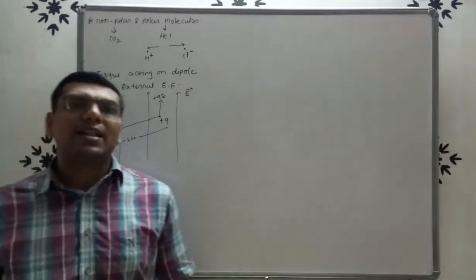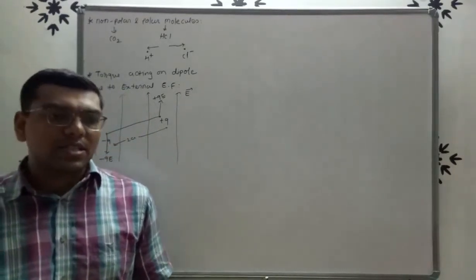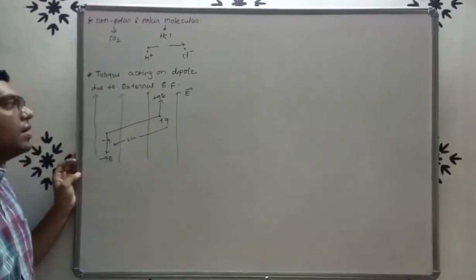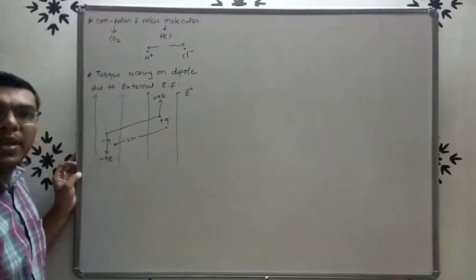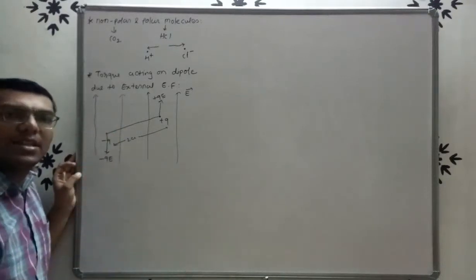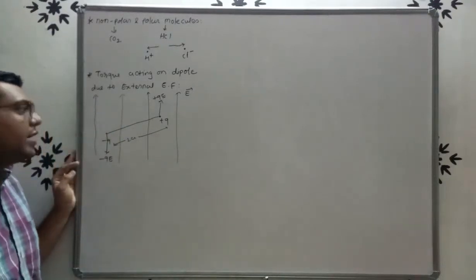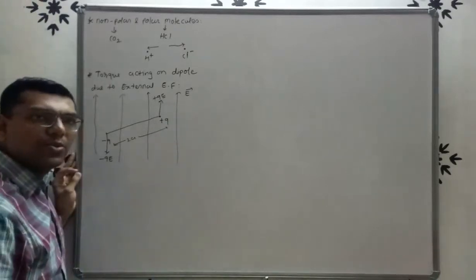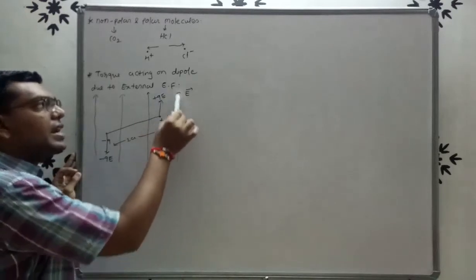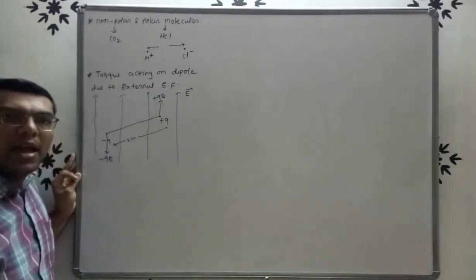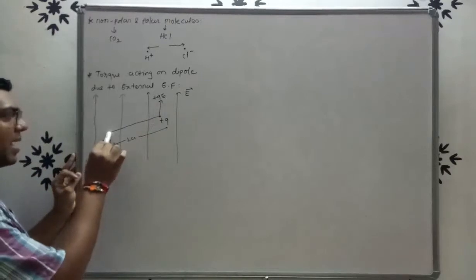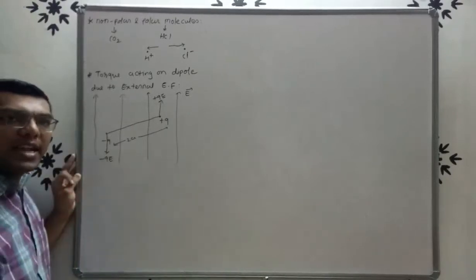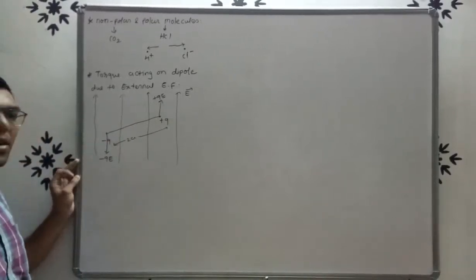So you have to write the statement like this. As shown in the figure, an electric dipole is placed in a uniform external electric field. Next, the force on charge plus q is plus qE in the direction of the electric field, and the force on charge minus q is minus qE in the opposite direction of the electric field.